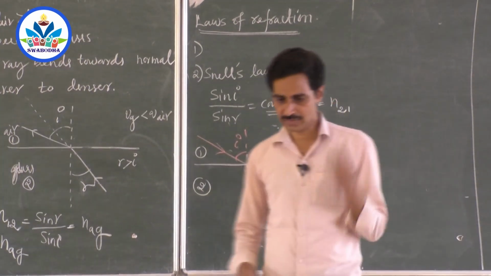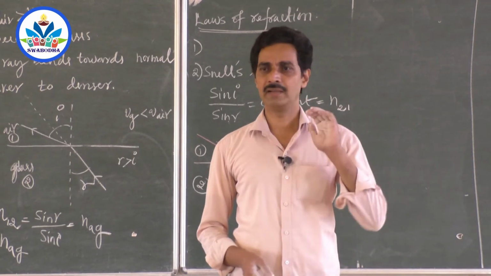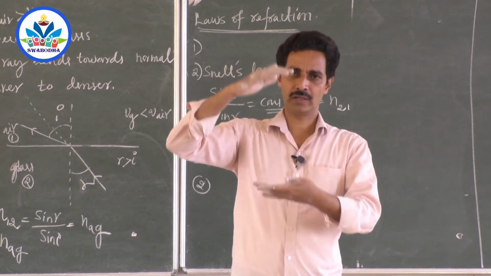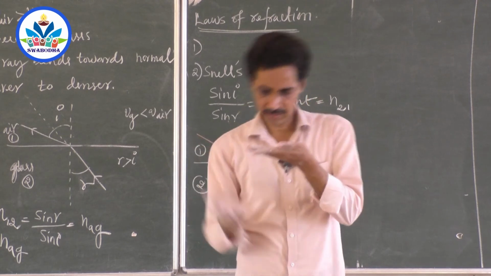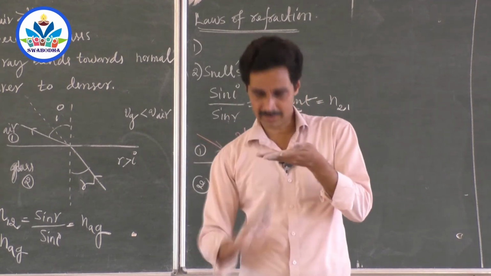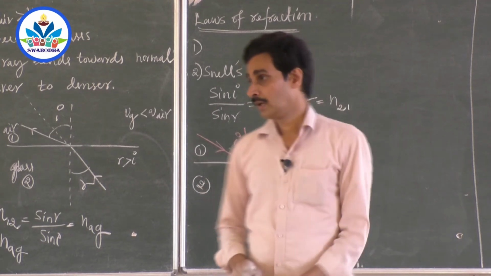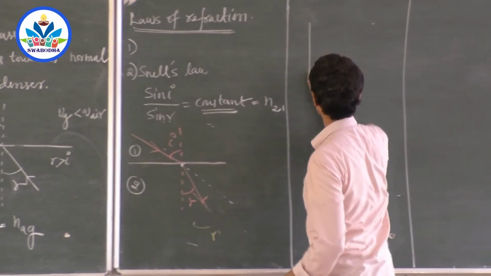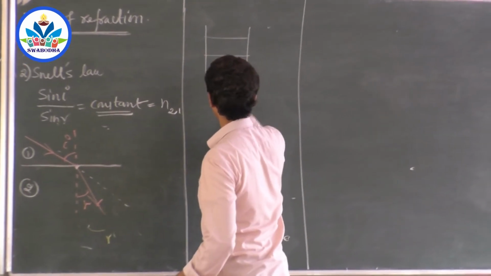For example, if I ask you, I'll give a pair of media, not even air. I will give you some oil on the surface of water. Oil can rest on the surface of water. Some amount of oil on the surface of water and then water. So an oil and water pair. I will ask you to calculate the refractive index of that pair of media. So there is oil in a beaker on the top of water. What will you do?